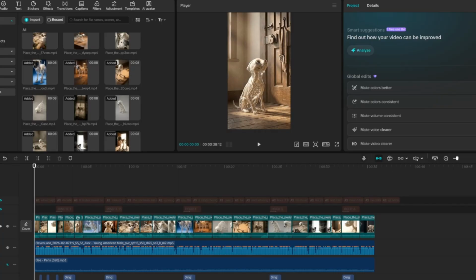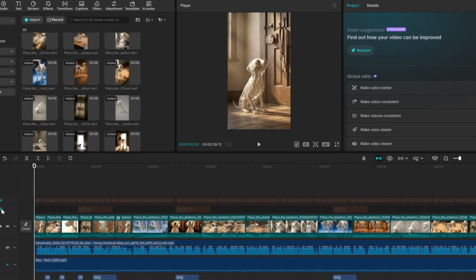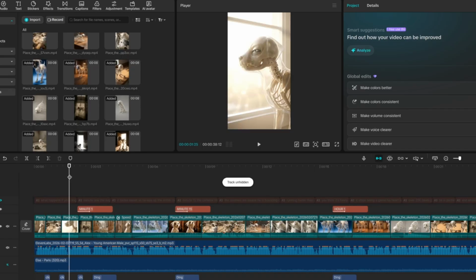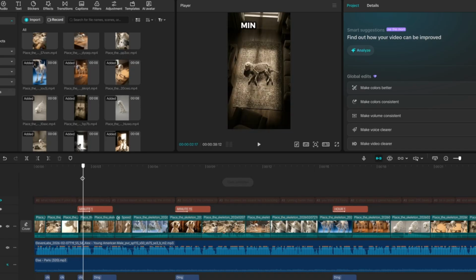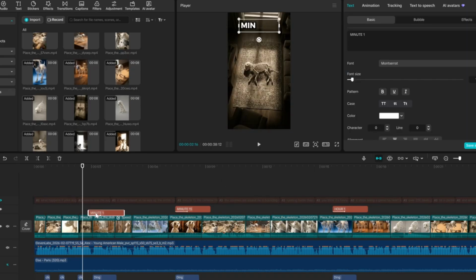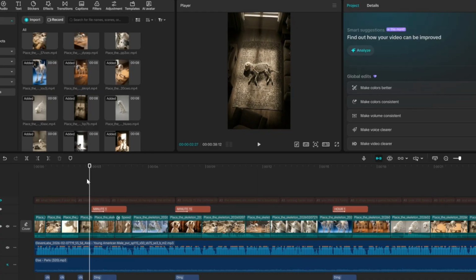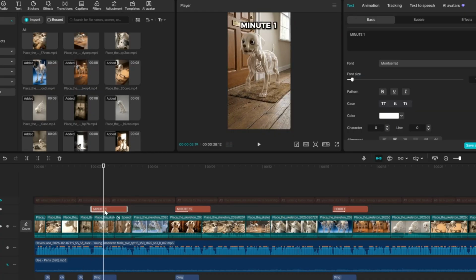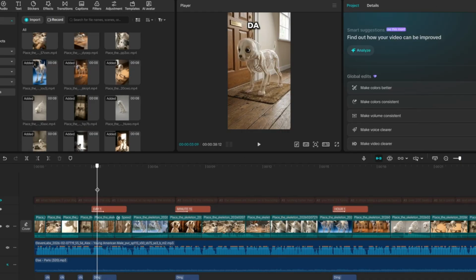Now we have to add the text, right? When it says day 1, that is when you add the text. So add our text, and I'm going to change it to day 1. And you do it for the rest.